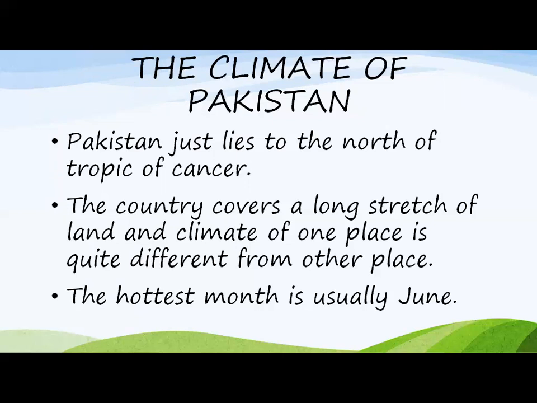Nowadays, the weather of Kamra is hot, dry, sometimes wet weather. We can say sometimes wet weather, but we compare it with the Murree. We compare it with the Naran. The climate of Naran and Murree is pleasant today. So Pakistan has different areas with different climate. The hottest month is usually June in Pakistan.